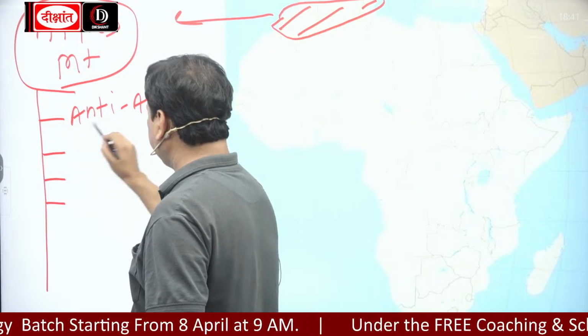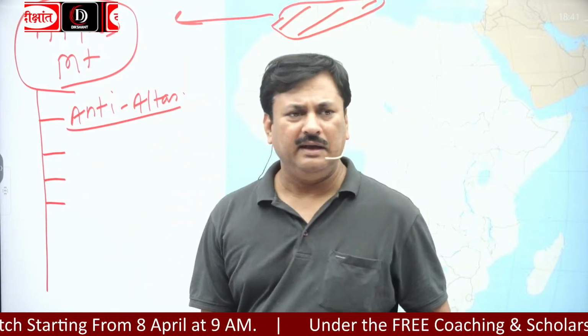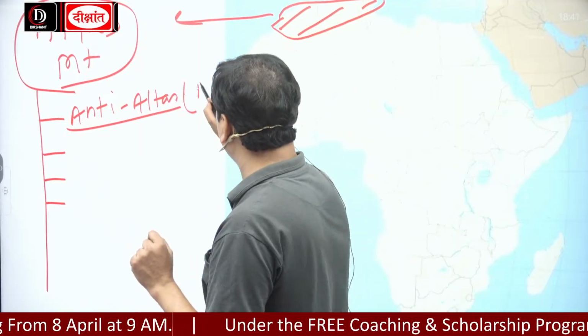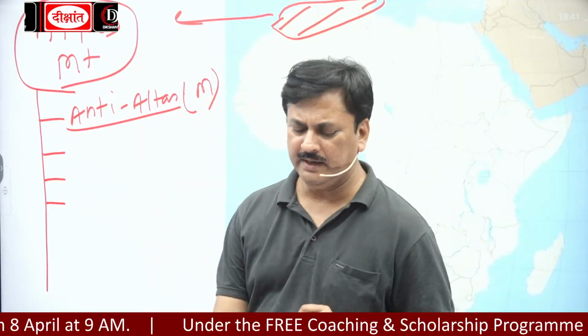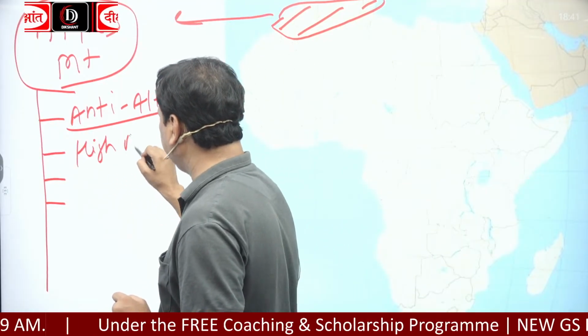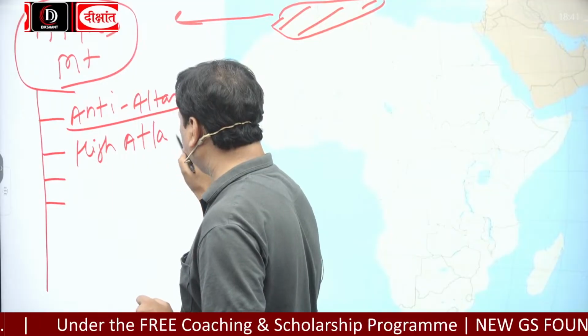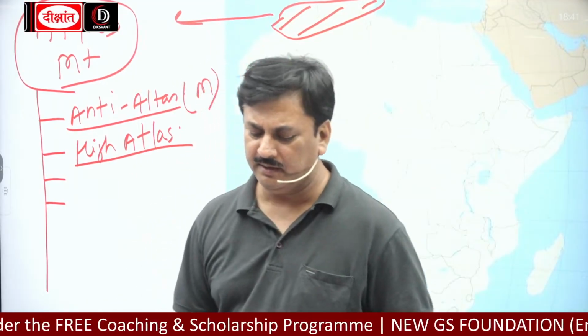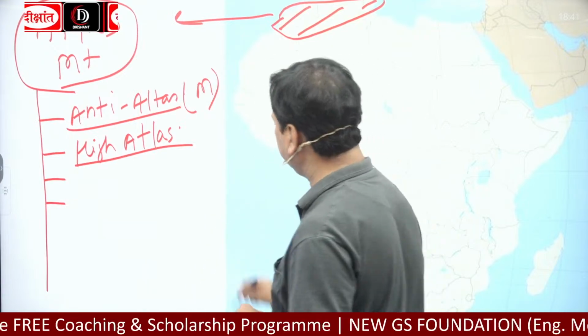This Atlas is called Lesser Atlas. It is a part of Morocco. Okay? Then High Atlas. High Atlas is also called Grand Atlas. It is the highest part of Atlas. It is in Morocco.